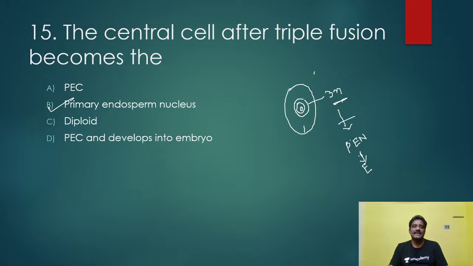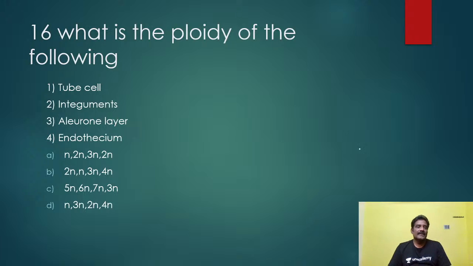This is the central cell. After combining with the nucleus of the other male gamete, it becomes triploid, PEN. And what is the ploidy of the following? Very, very important here. To know the ploidy of different types of cells and structures is very important. Here is the tube cell, integuments, aleurone layer, endothecium. What is the ploidy here? The right answer here is A only.